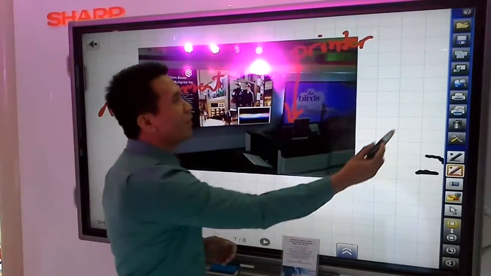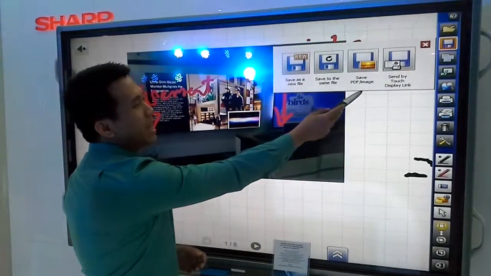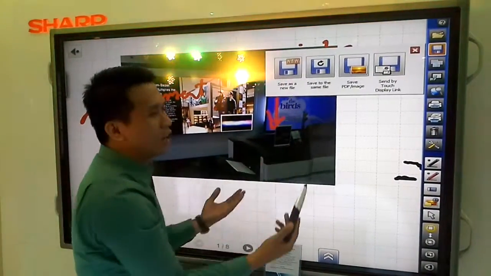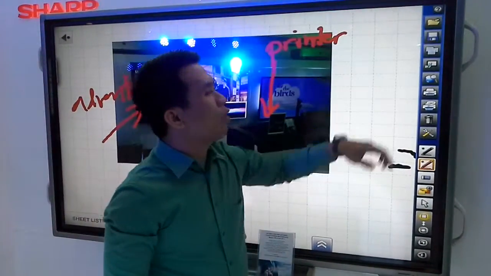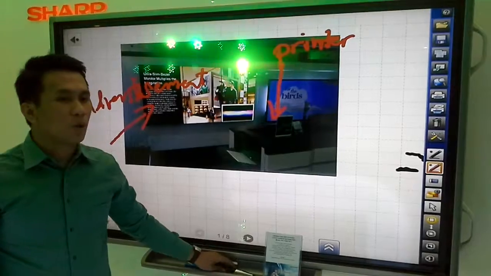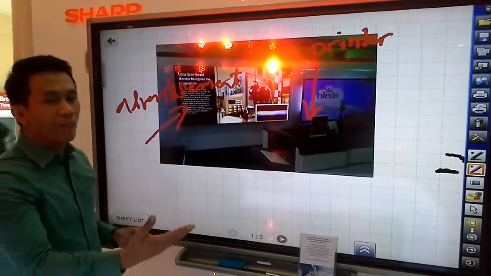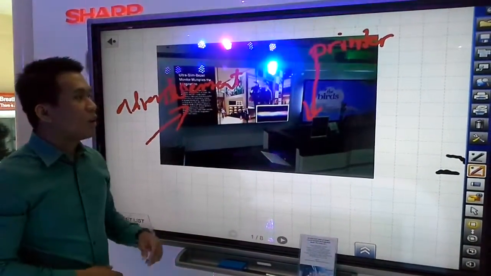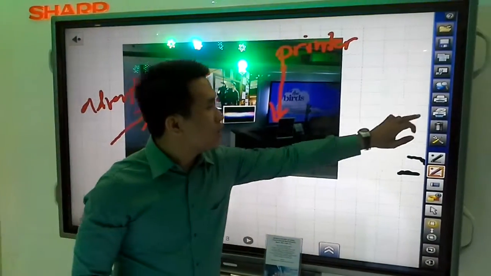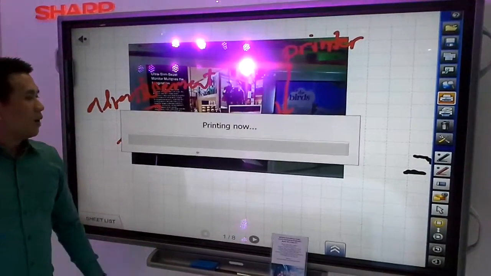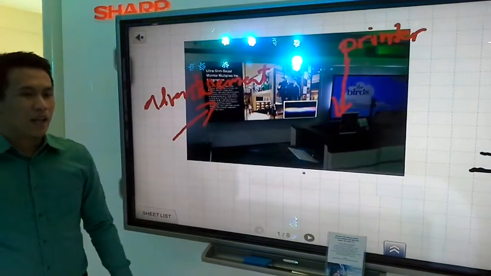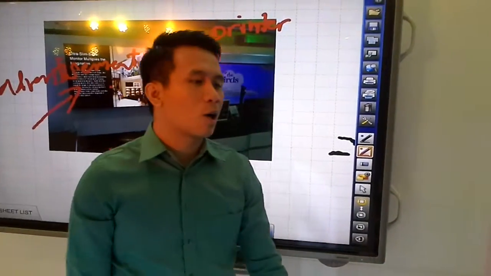Then also you can save your file. You can save as PDF. You can save it to any format, and you can actually easily email it to your different computers. So also you can print whatever you have done. Your presentations you can print. You can just click here, and then we'll just wait, and using our multifunction printer, we can now have the hard copy of our presentation.